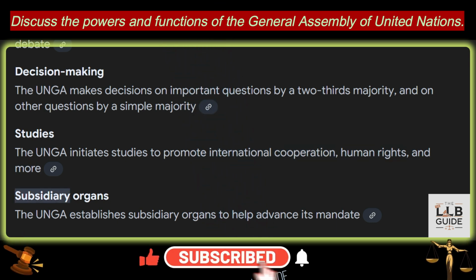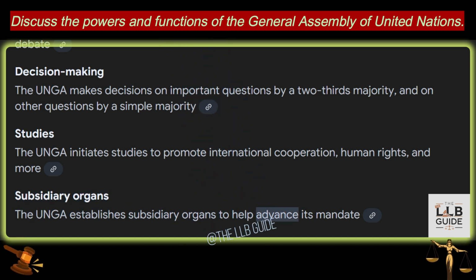And 9. Subsidiary organs. The UNGA establishes subsidiary organs to help advance its mandate.